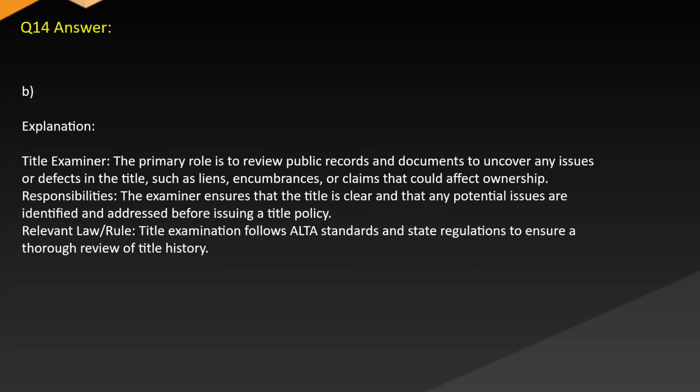Answer: B. Explanation. Title examiner. The primary role is to review public records and documents to uncover any issues or defects in the title, such as liens, encumbrances, or claims that could affect ownership responsibilities. The examiner ensures that the title is clear and that any potential issues are identified and addressed before issuing a title policy. Relevant law. Rule. Title examination follows ALTA standards and state regulations to ensure a thorough review of title history.